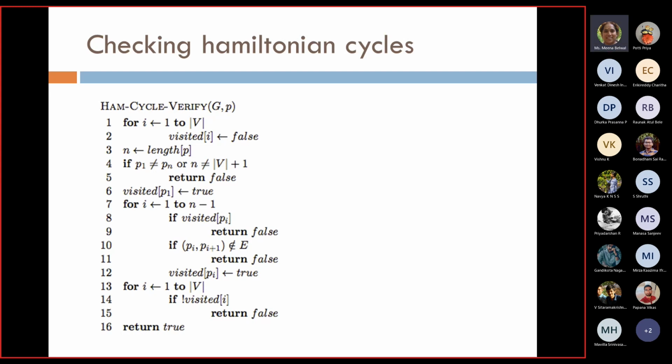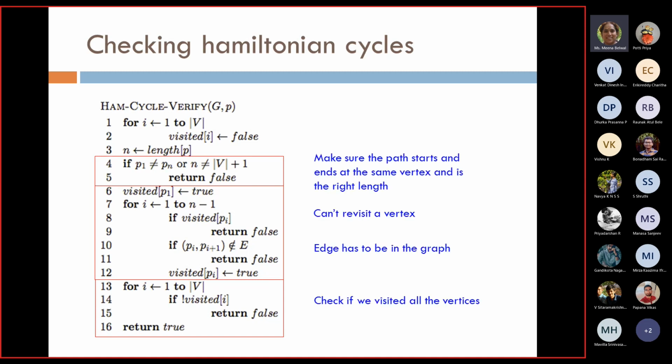In the given path, you need to check whether the path contains all the vertices, and it should contain each exactly once. None of the vertices should come two times. So you have the parts of the algorithm.